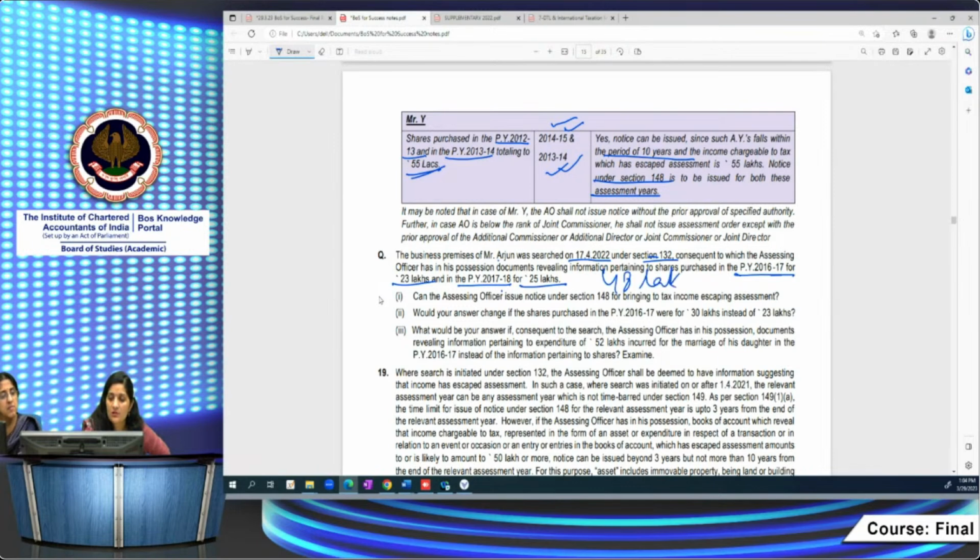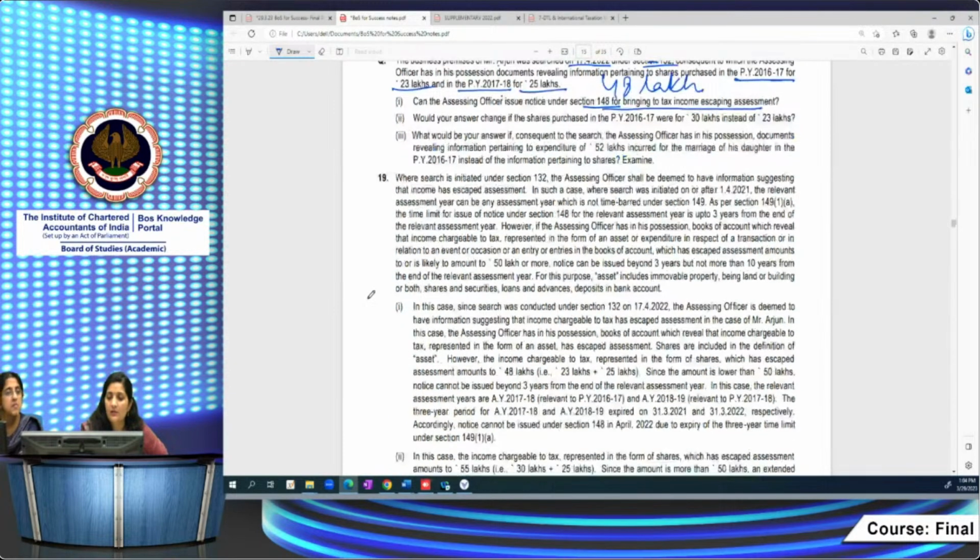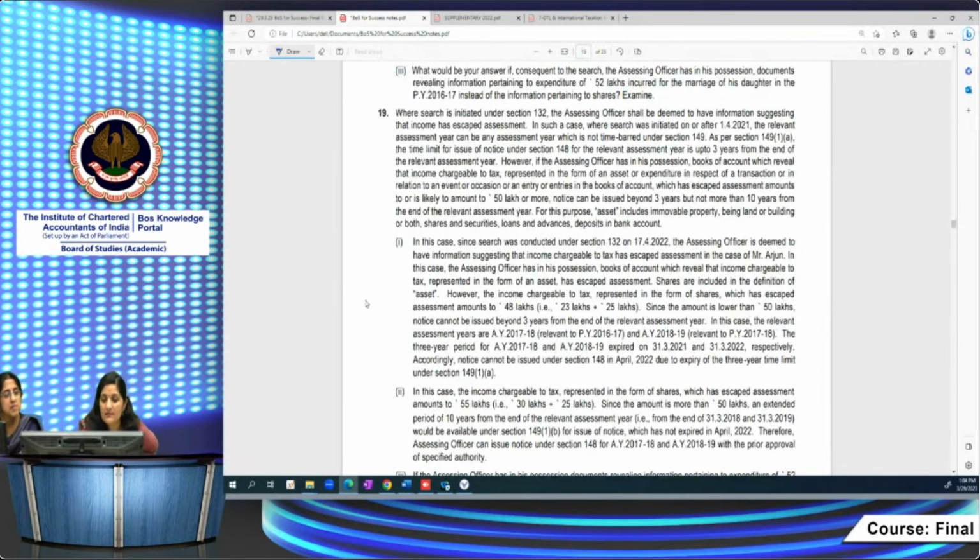Such books of accounts are in possession, so the extended time limit of 10 years has to be checked, along with the limit of 50 lakh or more. Can the AO issue notice under section 148 for bringing to tax? If the amount is less than 50 lakh rupees, then the 3 years time limit has to be checked. What is the relevant assessment year? For previous year 16-17 it is assessment year 17-18, and for previous year 17-18 it is AY 18-19.